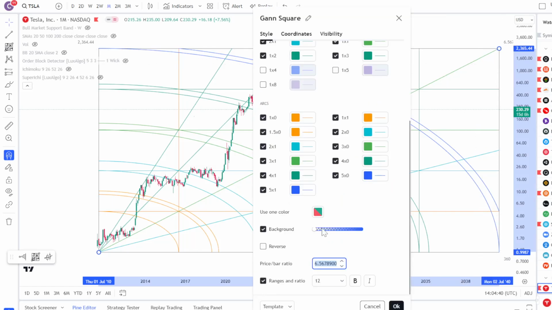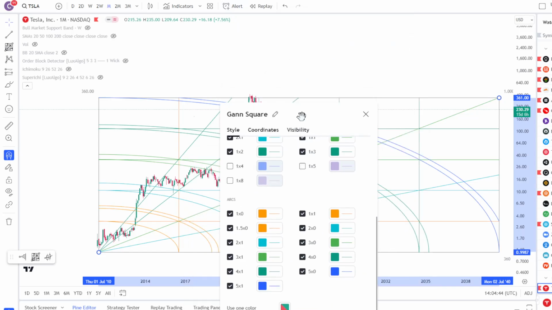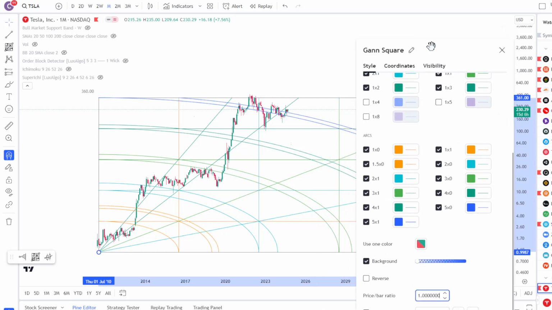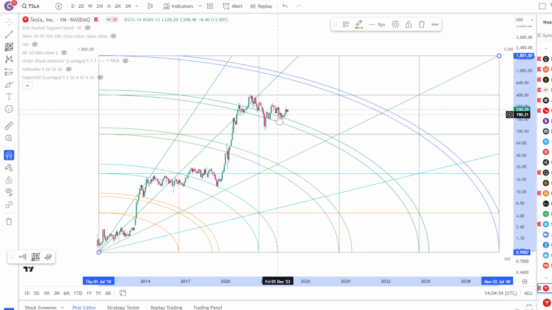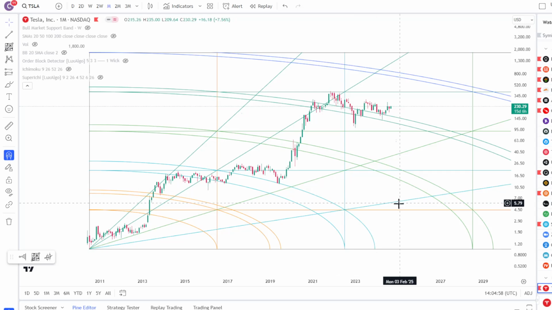And again, the reverse factor, you can change it to 1, but 1 is not going to be that helpful anymore because price has already broken above it. But even with 1, you can see a lot of very nice symmetry, right? But I'm going to change it to 5, so it gives me a little bit more history here. If I change it to 5, what you're going to see is a beautiful market symmetry.